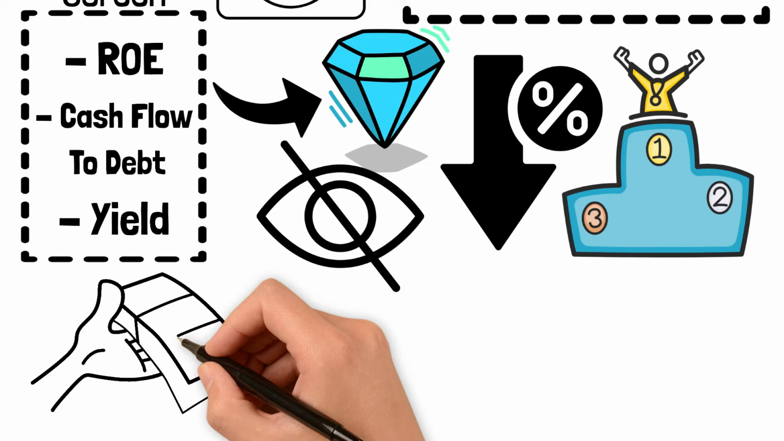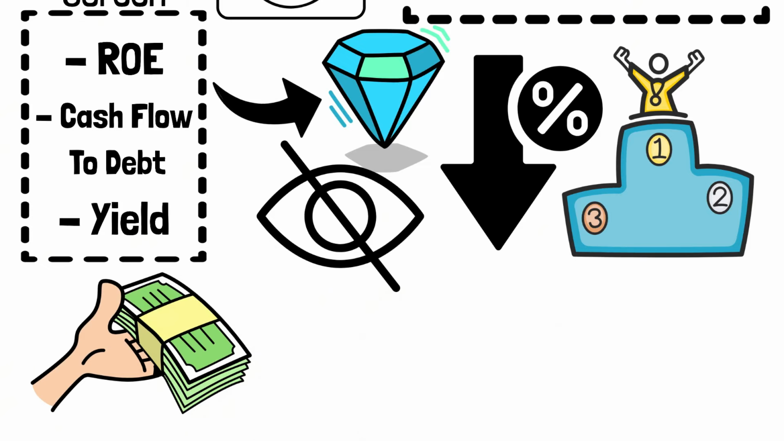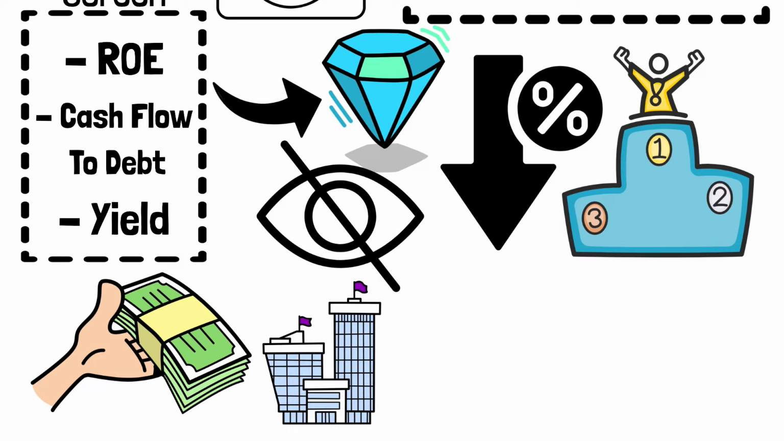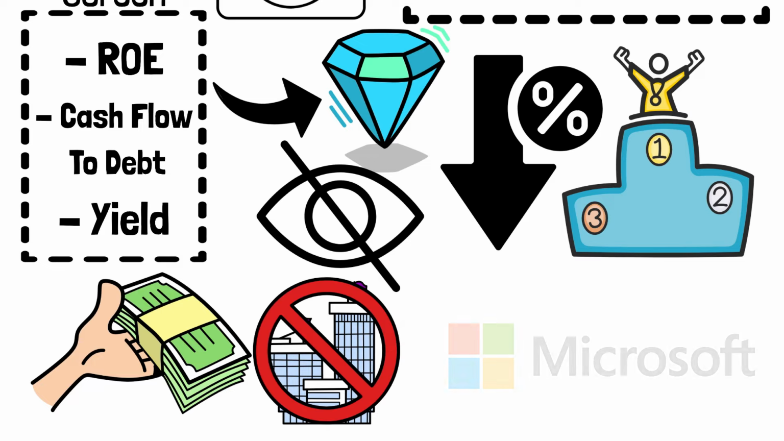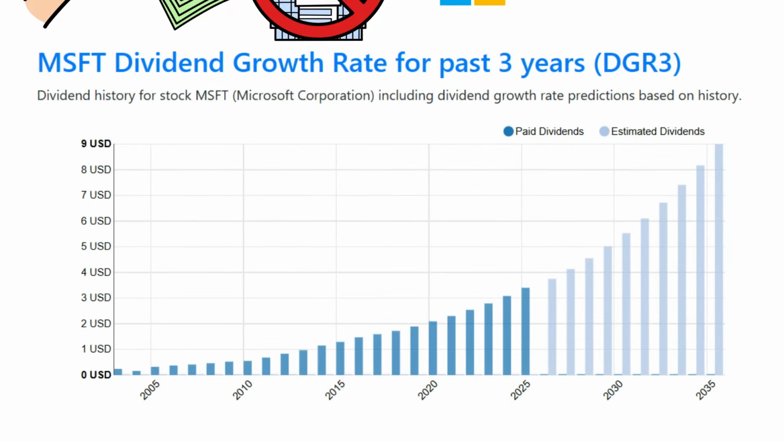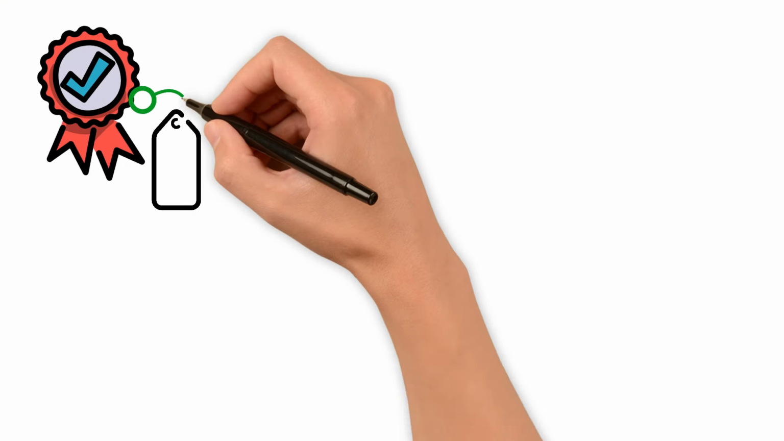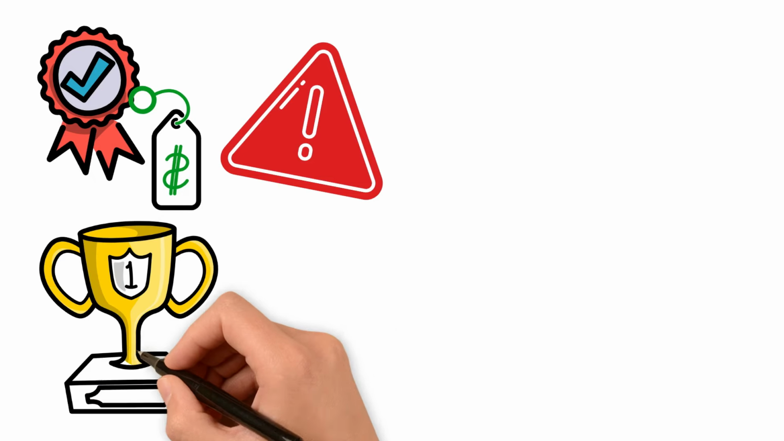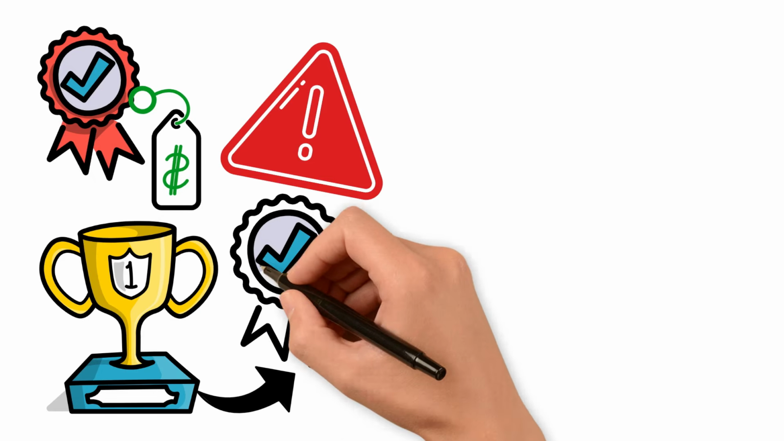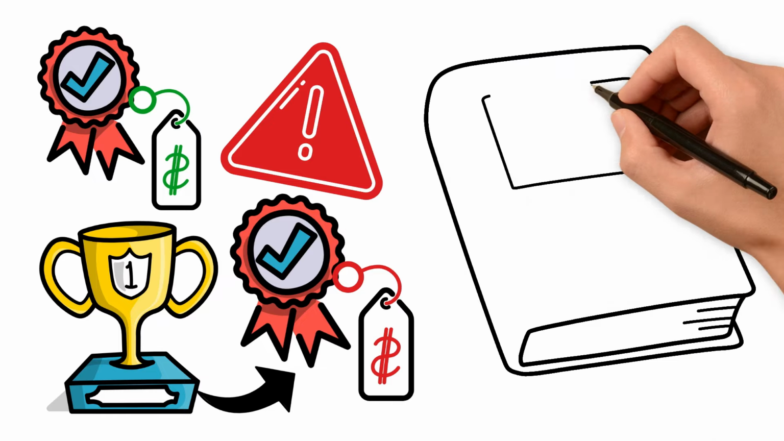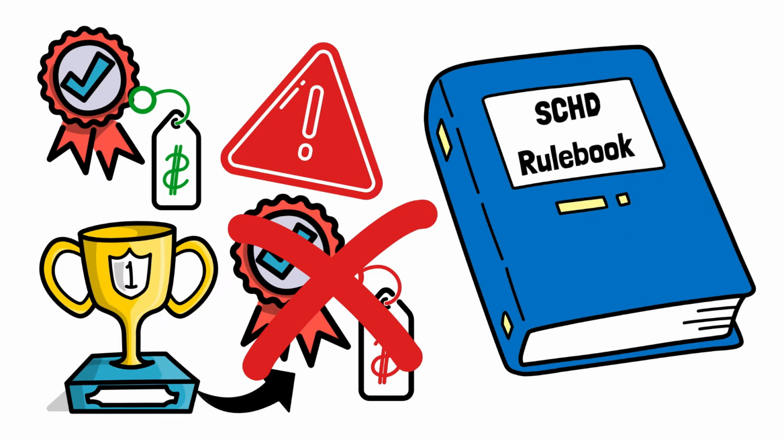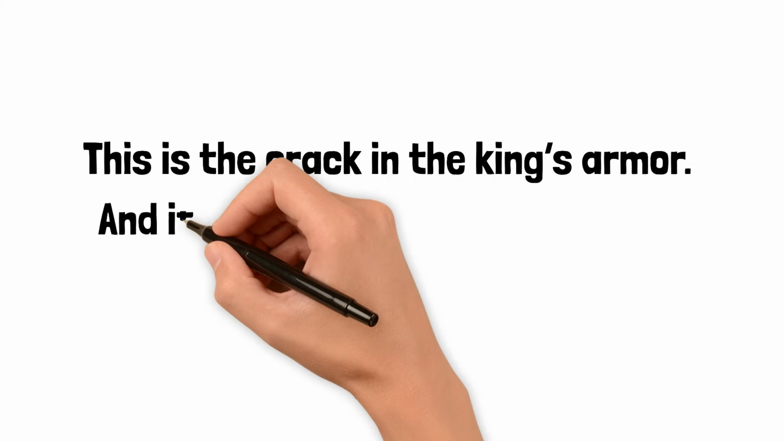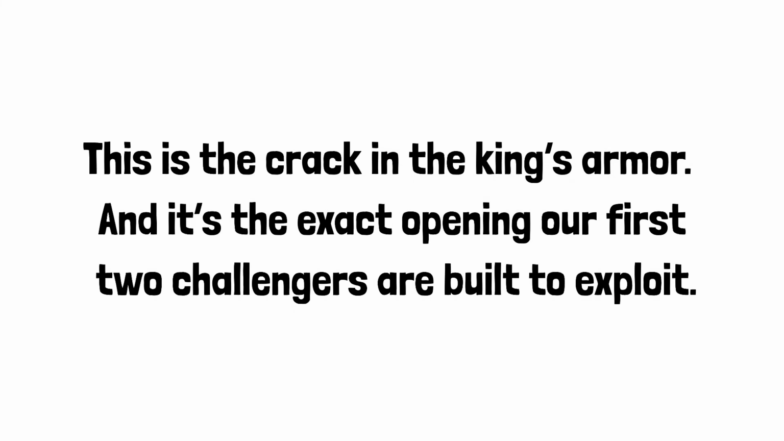Its obsession with a 10-year history and high yield often filters out some of the best-performing, highest-growth companies on the planet. Think about Microsoft. It's one of the greatest dividend growth stocks ever, but its yield is often too low to make SCHD's high-yield cut. SCHD's strategy is to buy quality on sale. The risk is that in the new economy, the real winners are the quality at a premium stocks, and SCHD's own rulebook forbids it from buying them. This is the crack in the king's armor. And it's the exact opening our first 2 challengers are built to exploit.